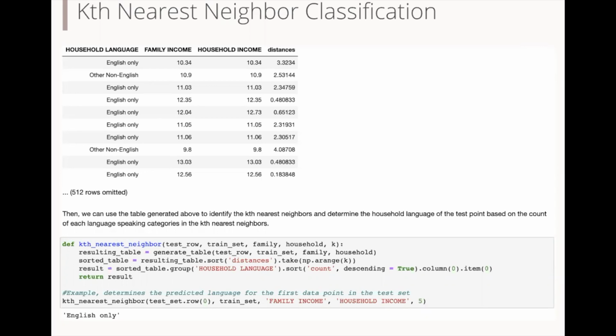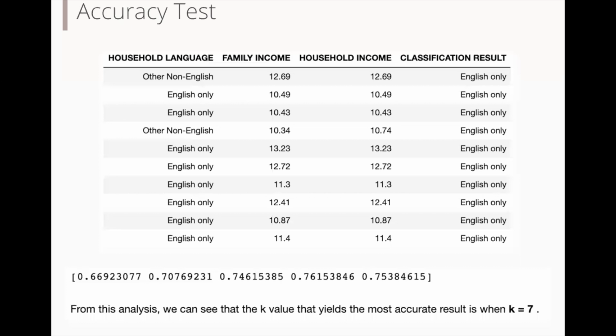For example, as you can see here, when k equals 5, the result generated by the classifier for the first test dot is English only. Applying this process for the whole test set, then comparing this result with the actual language spoken, we get the accuracy of the classifier for a certain k value. Repeating this procedure for all odd k values under 10, we can determine which k value yields the most accurate result.